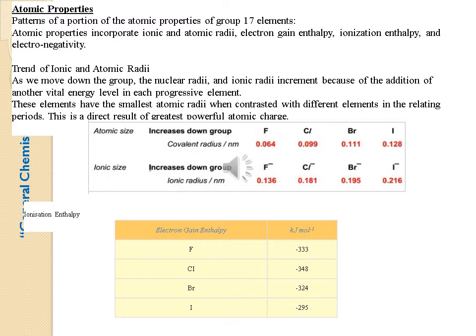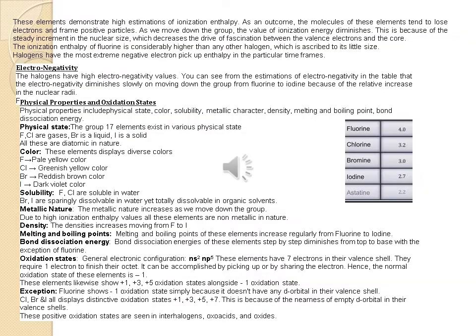In electron gain enthalpy, fluorine shows -333 kilojoules per mole enthalpy, as well as chlorine shows -348. Electron affinity is very high for chlorine compared to fluorine. That is concluded from the electron gain enthalpy. These elements demonstrate a high value of ionization enthalpy. As the outcome, the atoms of these elements tend to lose electrons and to form positive ions.